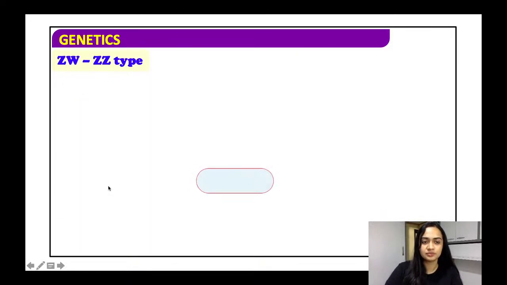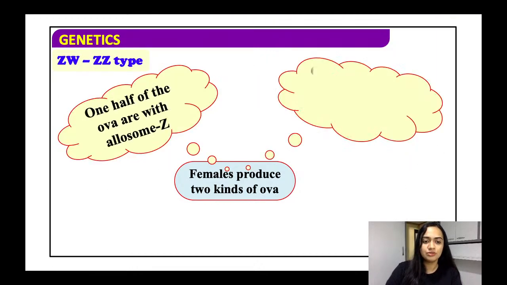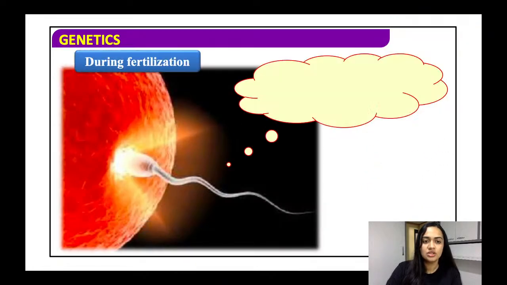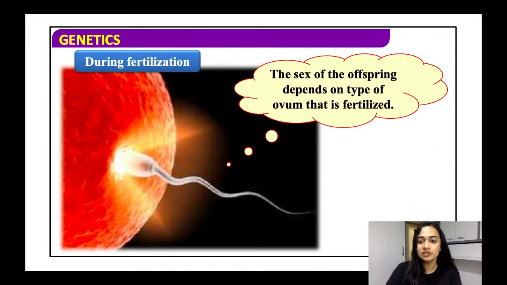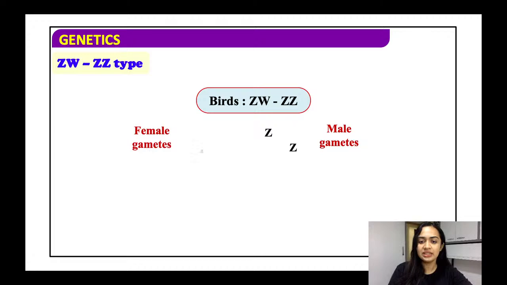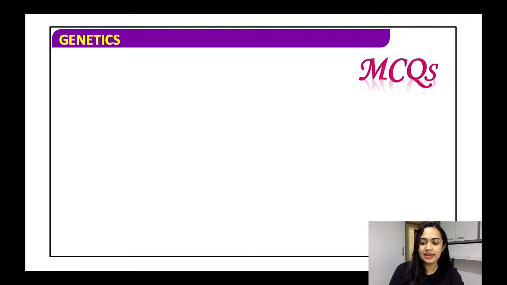All right. कहाँ पे फॉर्म होता है? Birds, reptiles and fishes. So female have two, we have seen this, and this male have all the Z. So during fertilization, the sex of the offspring, again in this case also, depends on the ovum that is fertilized. देखिए यहाँ पे दो मेल के सिमिलर गैमेट्स हुए Z एंड Z, फीमेल का एक Z एक W. तो जब हम इसका पनेट स्क्वायर बनाएंगे ये इस तरह से आएगा. जो मेल है वो होंगे Z यानी कि Z एंड Z एंड जो फीमेल है वो होगा Z W.